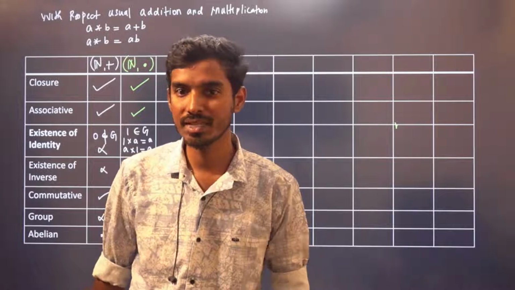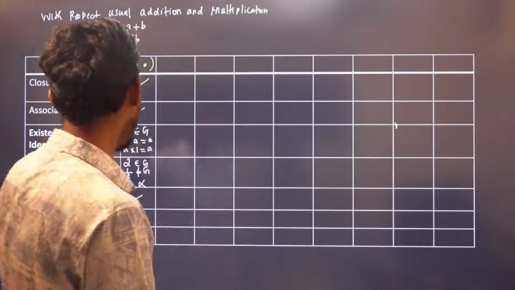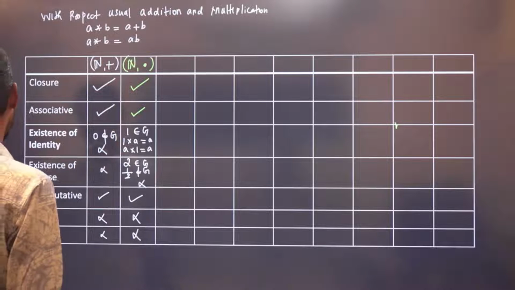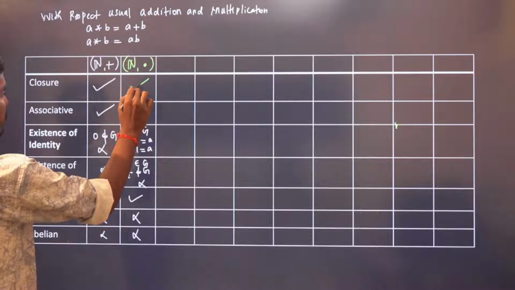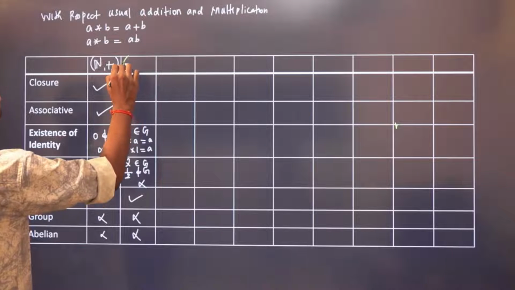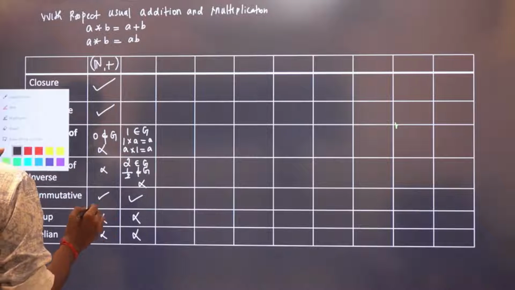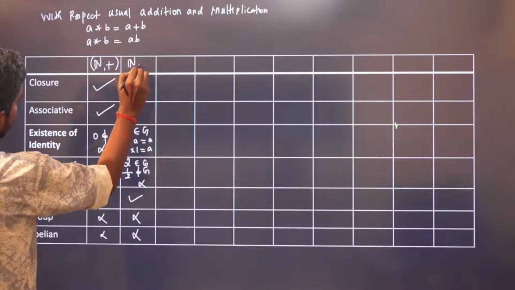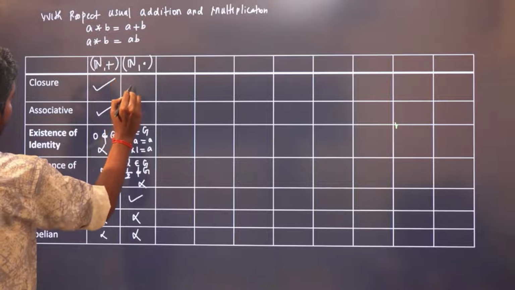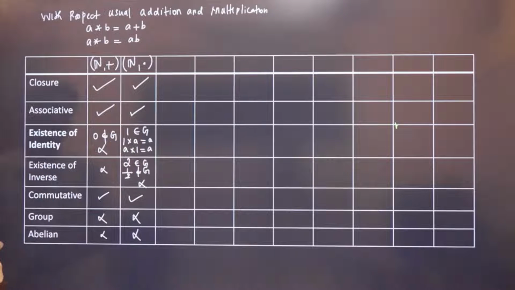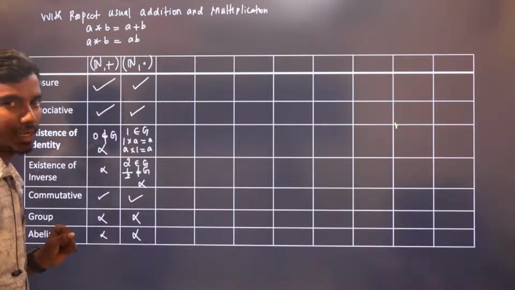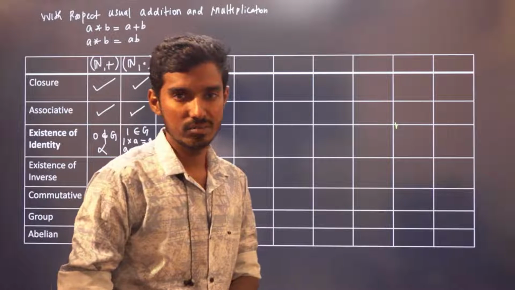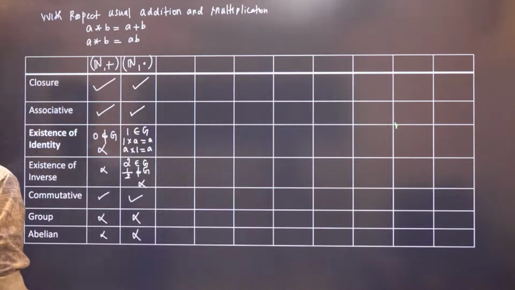Only then can we say whether it is an abelian group or not. So natural numbers with respect to addition as well as multiplication is not a group, right? One is your ID element, but there is no inverse. Yes. Now we'll move on to integers.